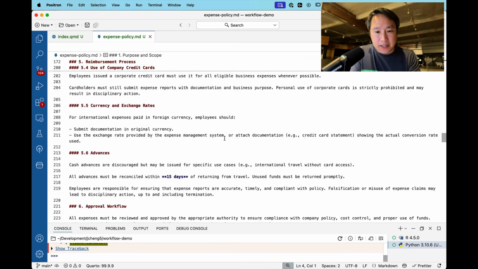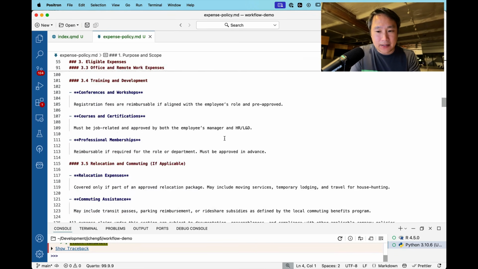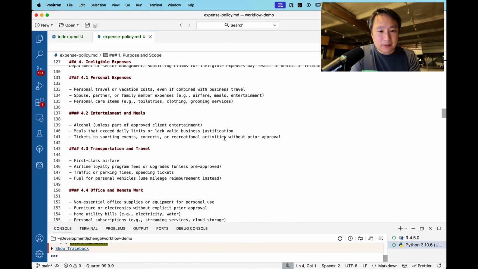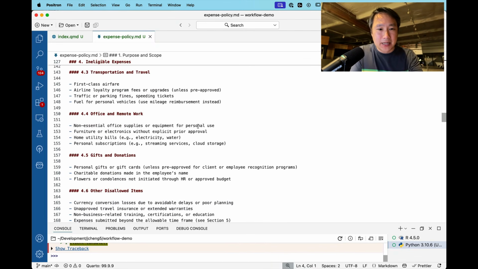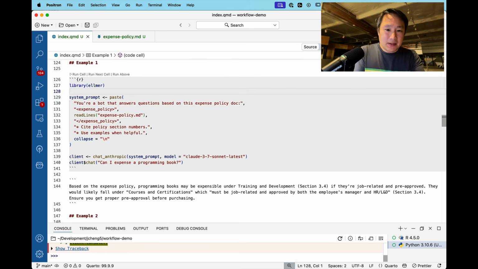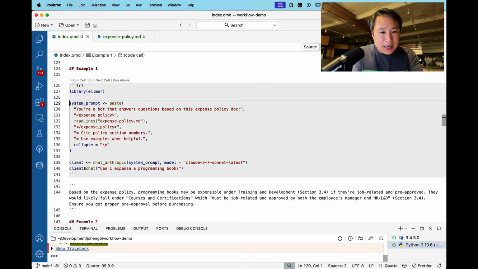And really boring, right? It's saying here's what is eligible for expensing when you're traveling, when you're visiting clients, when you're buying office supplies. Super boring, but important to get right. So here I'm creating a string that says you're a bot that answers questions based on this expense policy doc. And then I put in some XML tag looking things. This is just to organize all the lines I'm about to paste in. And then I put in this entire doc.